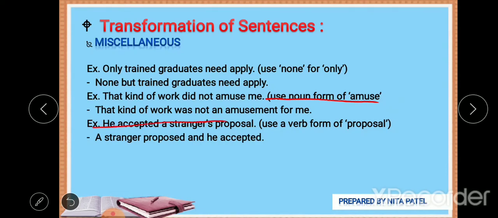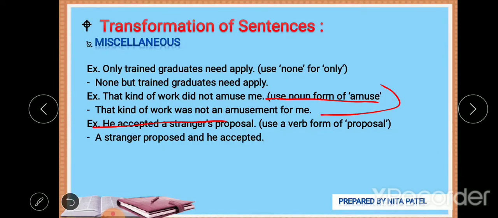Look at the answer. That kind of work was not an amusement for me. The meaning is the same as that kind of work did not amuse me. Here, that kind of work was not an amusement for me. So definitely we are saying the same thing, that this work didn't amuse me.